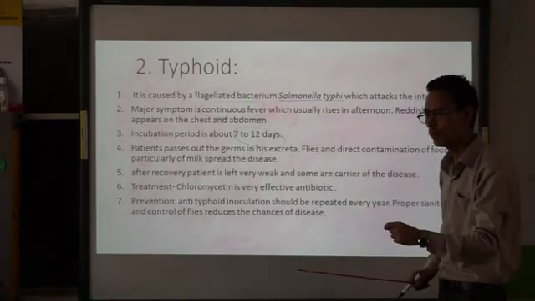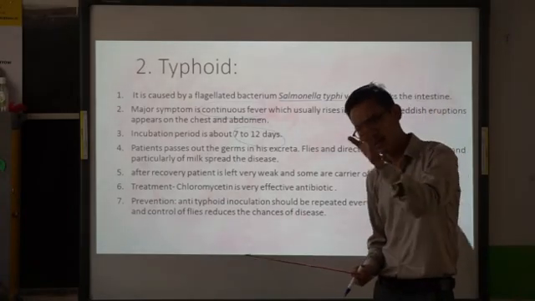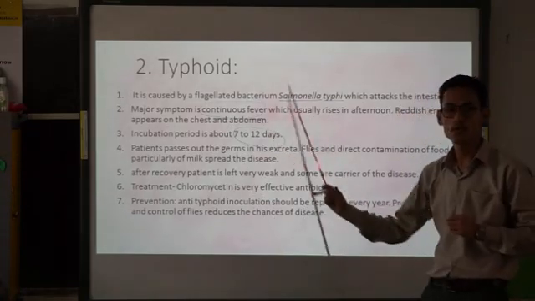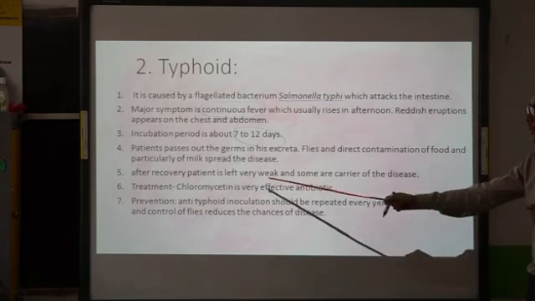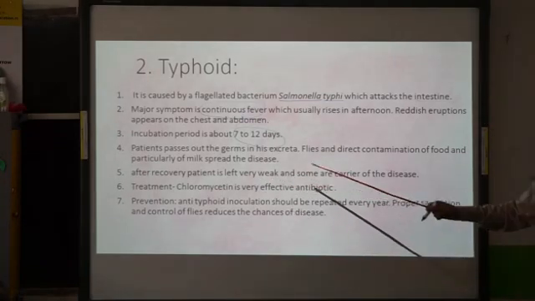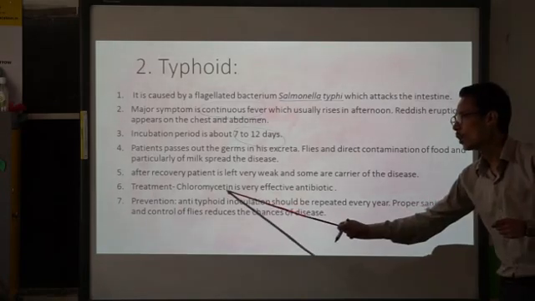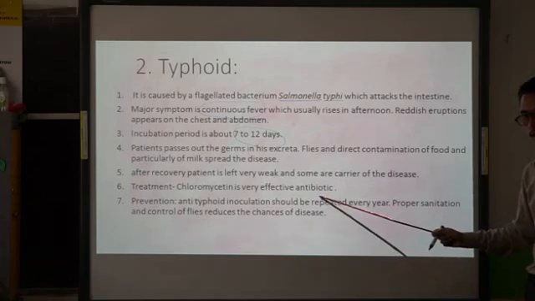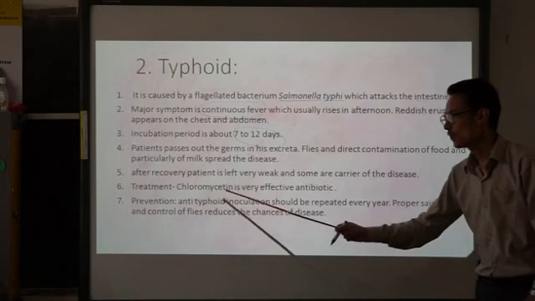If the immunity of other individuals is very poor, then they will be easily infected by the bacteria Salmonella typhi, which causes typhoid. Okay, next one. After recovery, the patient is very weak and some are carriers of the disease. Treatment: chloromycetin is a very effective antibiotic. So treatment can be done by the use of an antibiotic, and the name of the antibiotic is chloromycetin.